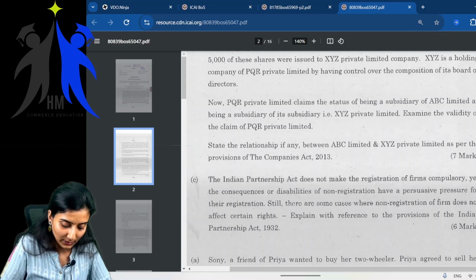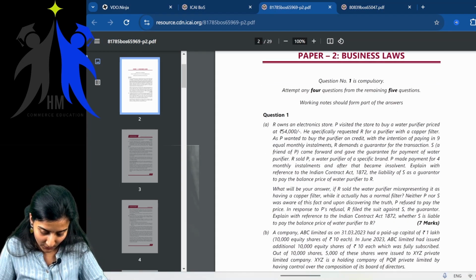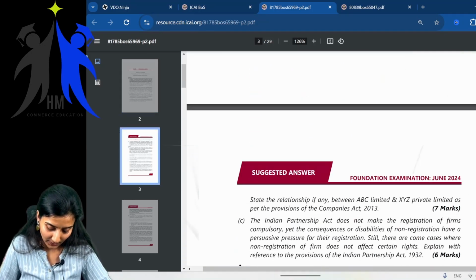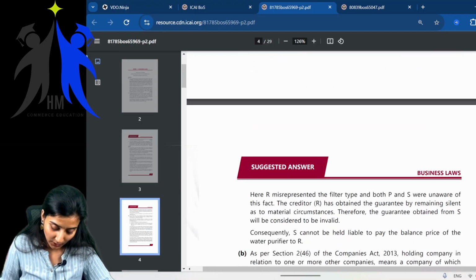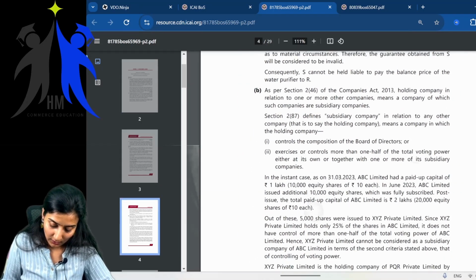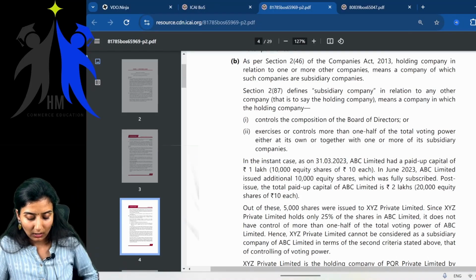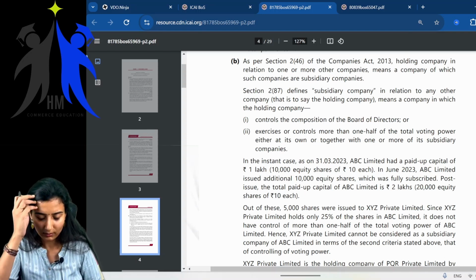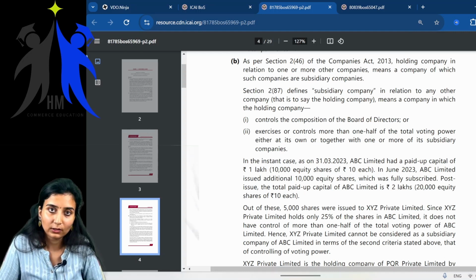I'll show you how the answer is given in your suggested answer. So this is your question, right? There's also a suggested answer released by the institute. Let's see what they're trying to tell here. First, see how you have to answer: while answering the question paper, first you state the facts of the case, then the relevant provision, and then your conclusion. Right?